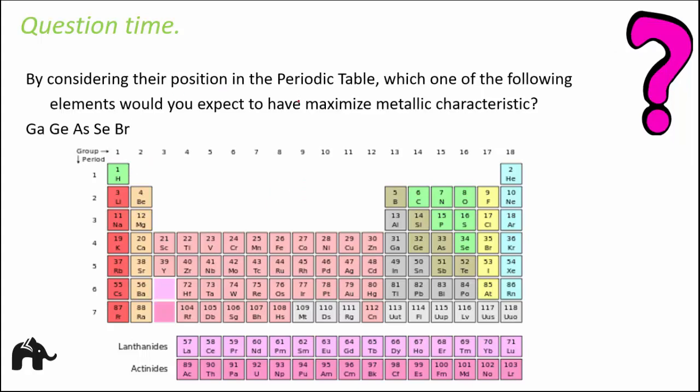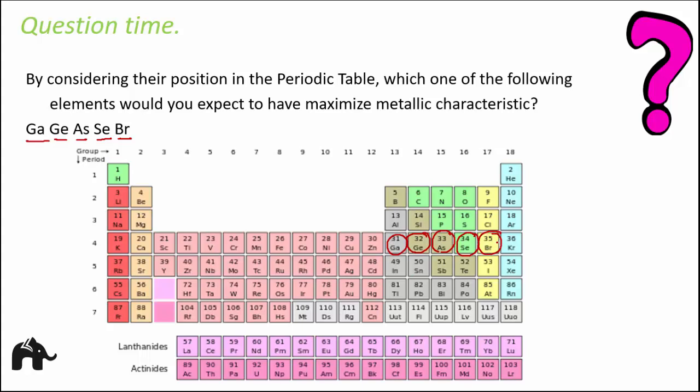By considering their position on the periodic table, which one of the following elements would you expect to have maximum metallic characteristic? Gallium, germanium, arsenic, selenium and bromine. So let us first identify these elements on the periodic table. So this is gallium, germanium, arsenic, selenium and bromine. So these are the elements.